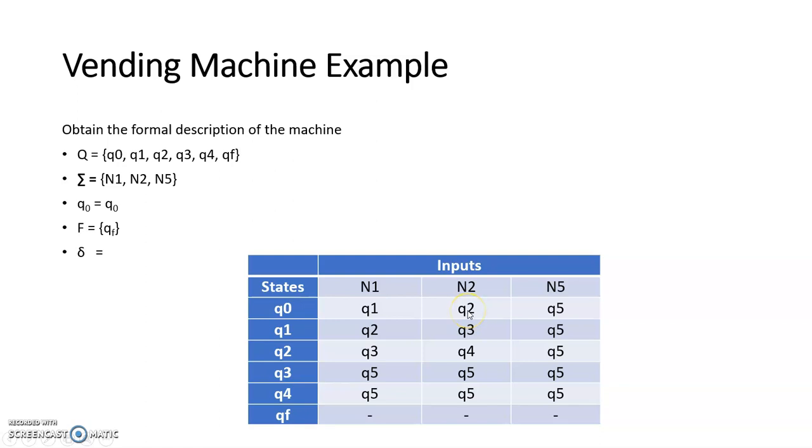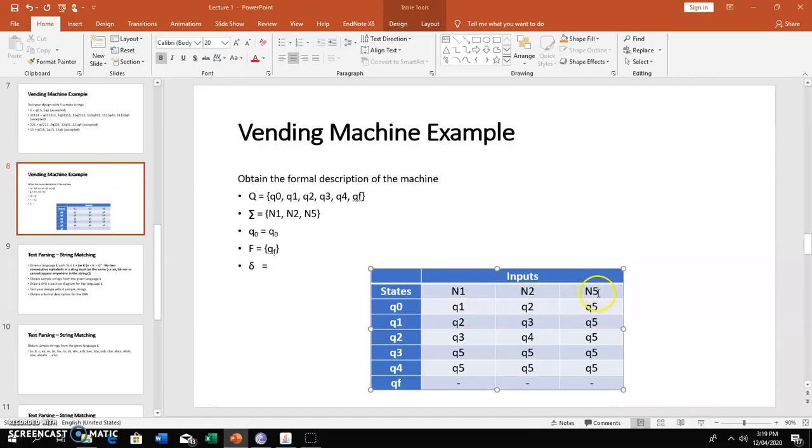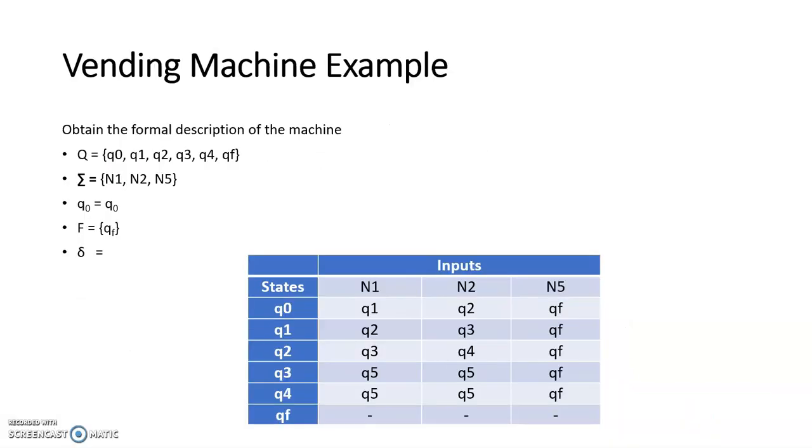If you see a 2, where should you go to? If you see a 5, where should you go to? Again, I'm supposed to change this to F, and F. So please, like that. So you can go through the design, go through the table. Now, this is the formal description of the machine.